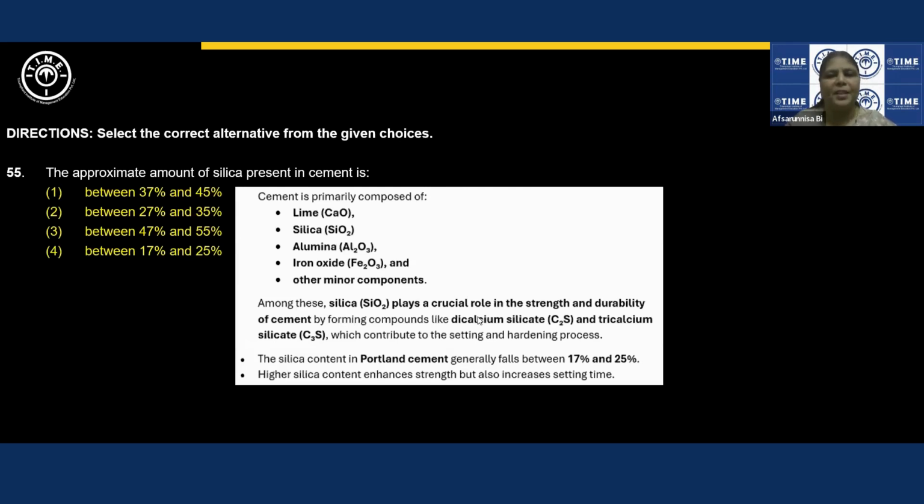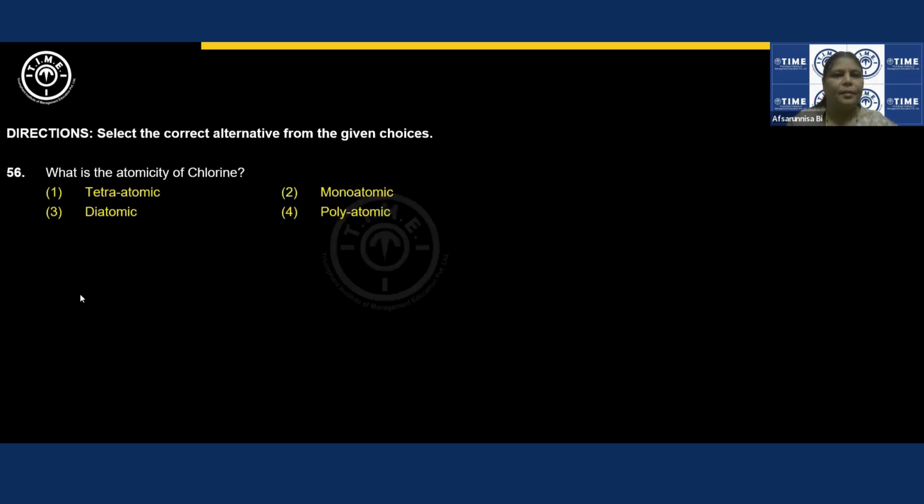I didn't mention the percentages over here, but just now I have talked about, right? Next question. What is the atomicity of chlorine? In my second or third question, I said how many atoms a molecule is made up of. Based on that, we talk about atomicity, right?